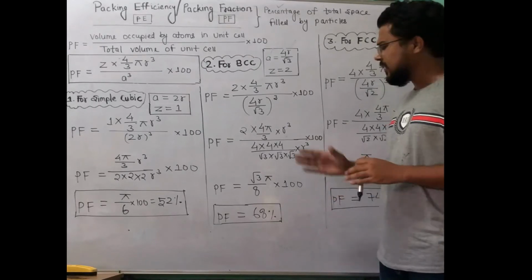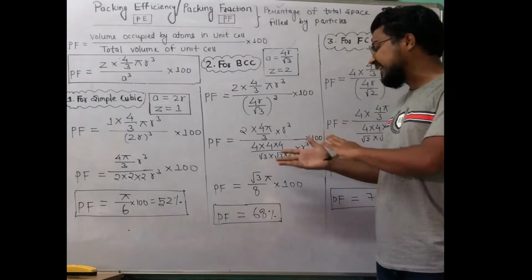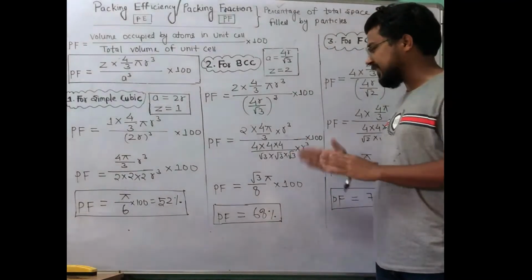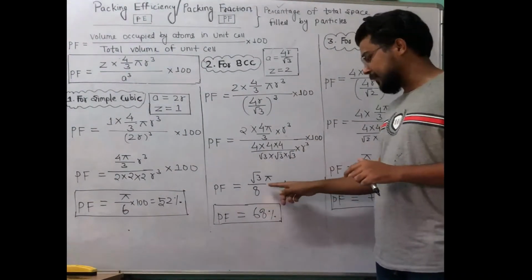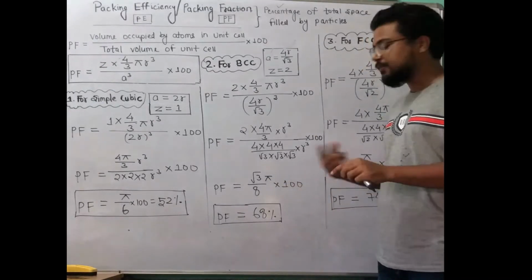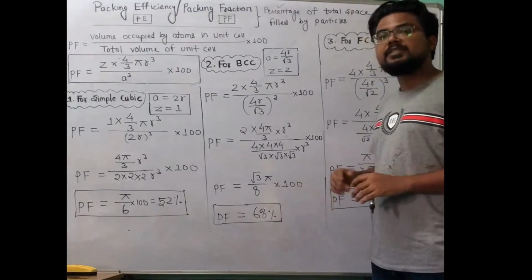You can solve it. There is no big deal, do not think that you are not getting this. Just simply divide and multiply, so that further you will get 0.68, and when you multiply 0.68 by 100, it will be 68%.